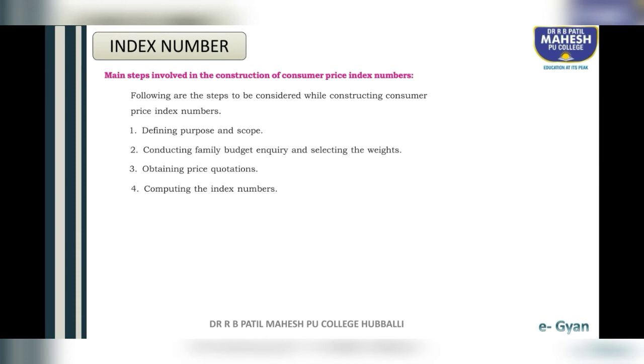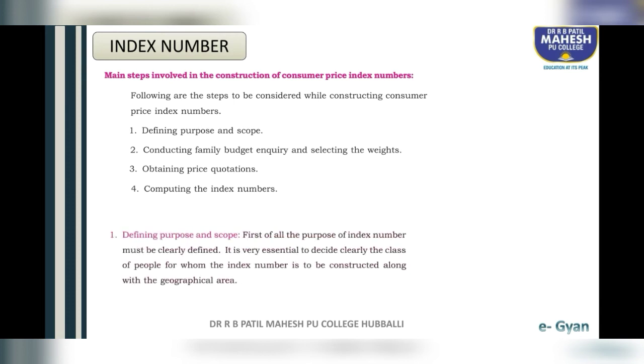You have to conduct the family budget inquiry and select the weights. After conducting the family budget inquiry, the third step is, based on the items, you have to obtain the price quotations, current year as well as base year. So now we are ready with all the data. The fourth step is, based on the availability of data, compute the index numbers.